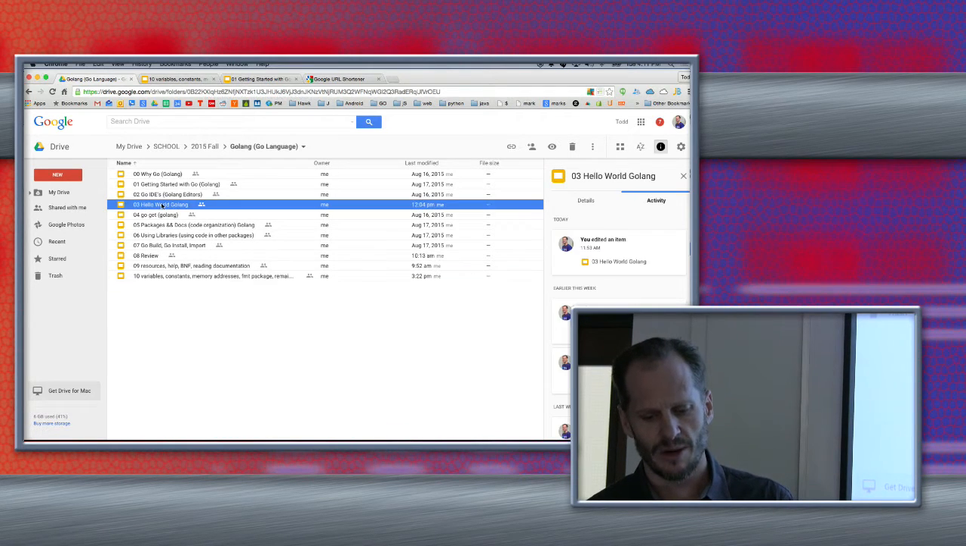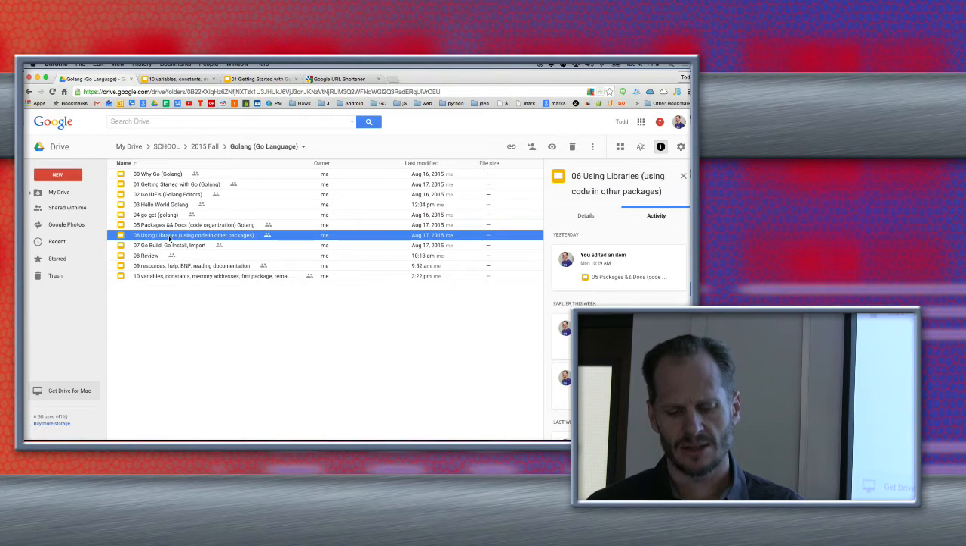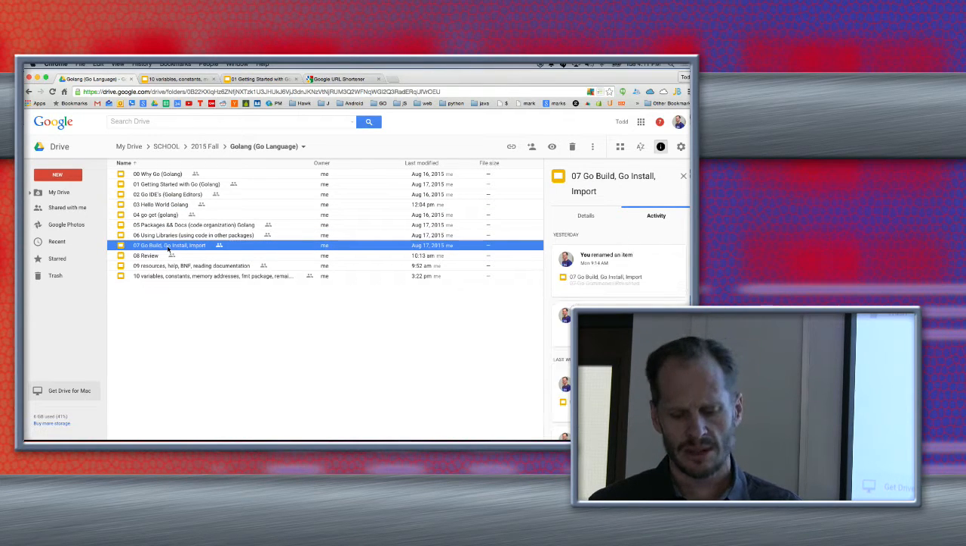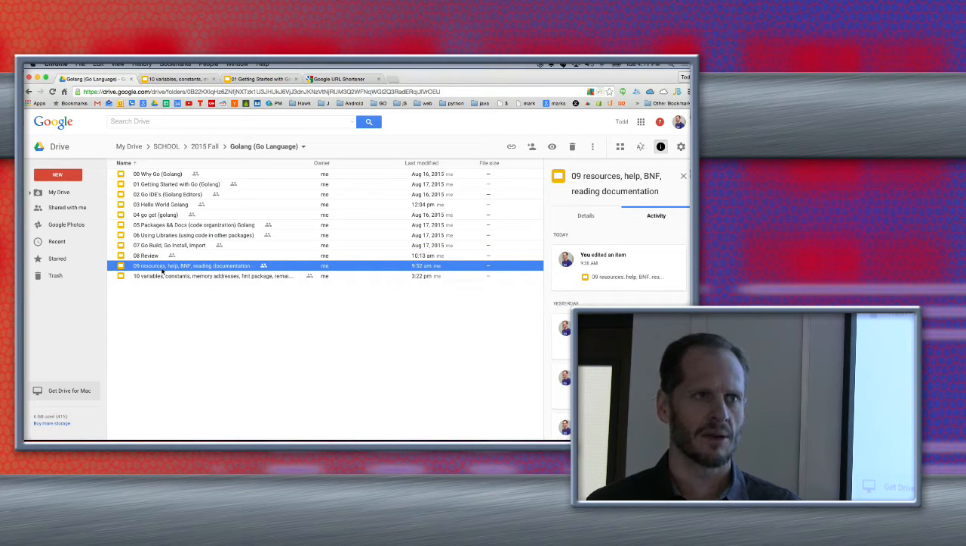Like, here's hello world with code. And then there's just some things in here about how does Go work. And like packages and docs and using libraries and some of the tools that Go has, and then reviewing it, and then talking about Backus-Naur form, BNF, right? I don't even know how you say that. And how to read documentation and resources.